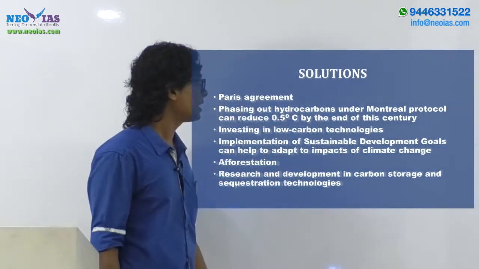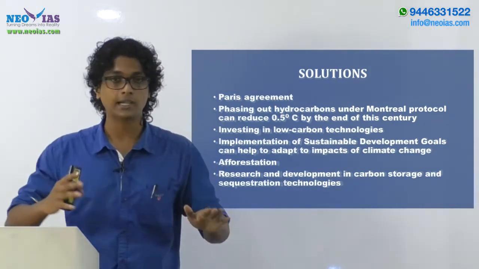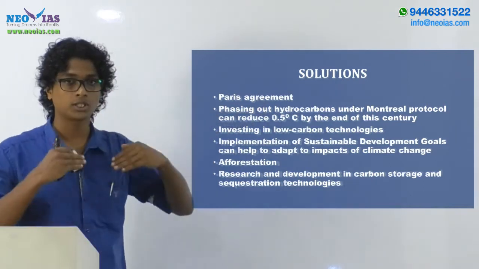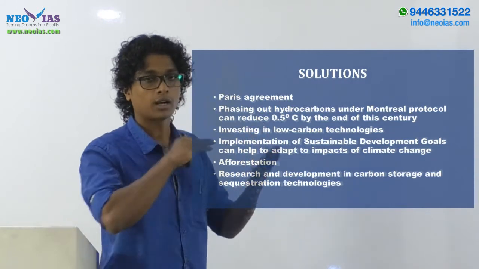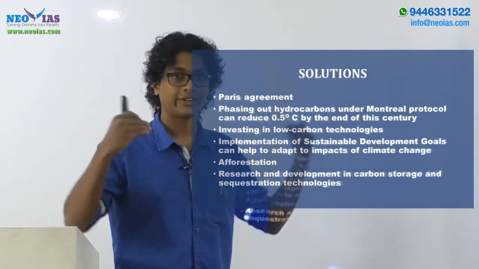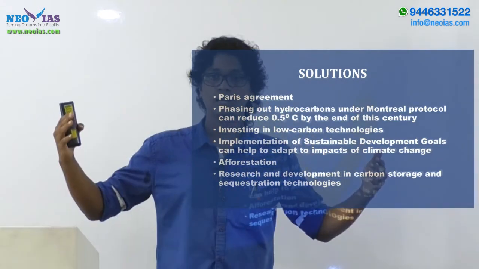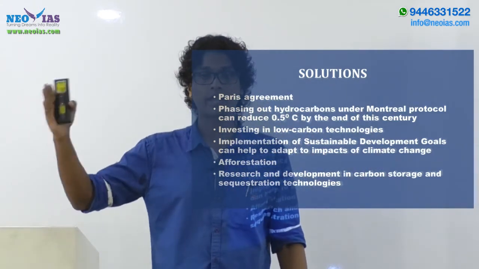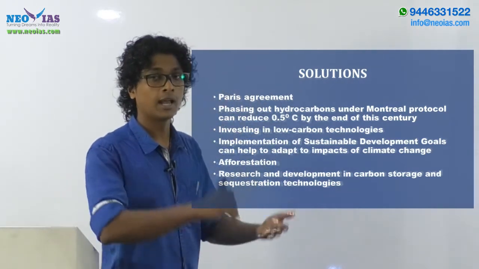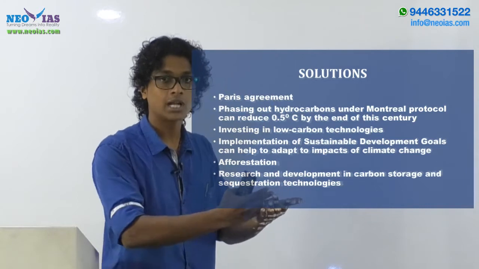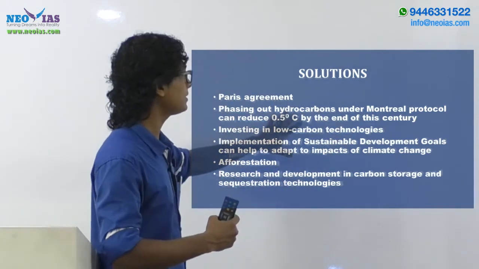Now next, let's see the solutions. The important solution that should be there in your answer is the Paris Agreement. This is our closest chance to solve this problem of climate change. Anyway, it is not completely preventable, right? But if we take the right measures under the Paris Agreement, the extent of irreversible effects of climate change can be limited. We have to bring all the nations under the Paris Agreement, and they have to take ambitious emission reduction targets,